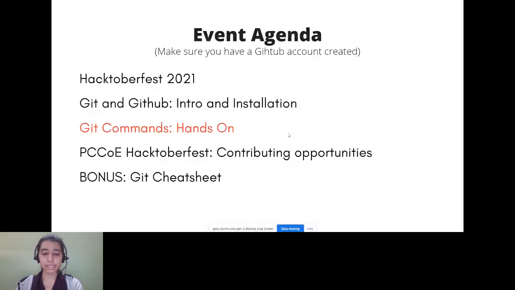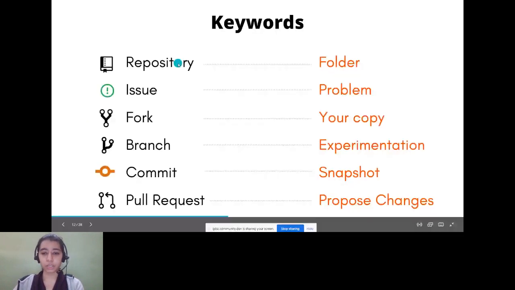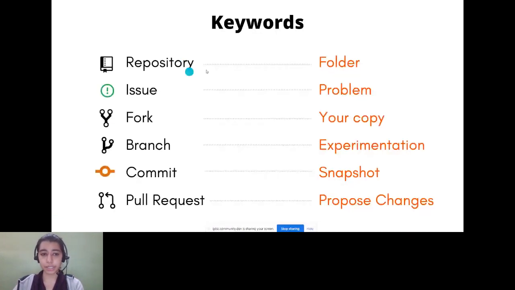Now, before we start, there are some keywords that you need to know about GitHub. Now, these keywords, please note, are not the actual definitions. These are just analogies that we have created so you can better understand and remember these. Once you know about all these, it will be very easy for you to understand the things that will be covered later. So the first thing is a repository.